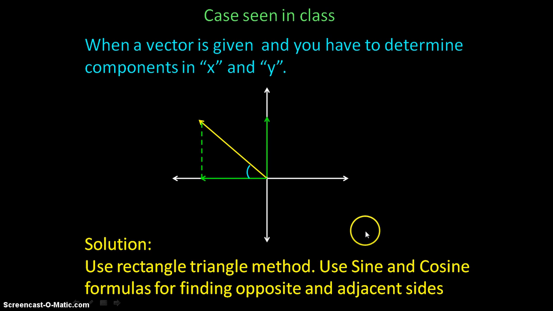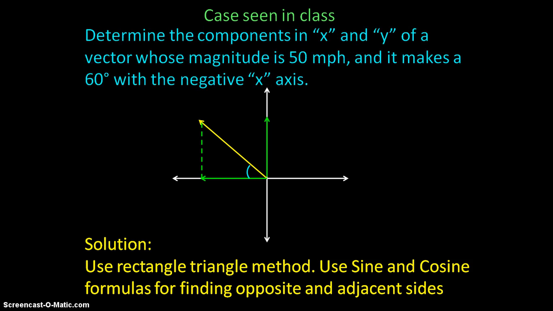Okay, as we did it in class, we have to apply sine and cosine formulas in order to get the opposite and adjacent sides. It means the components in y and x. Like this example. Determine the components in x and y of a vector whose magnitude is 50 miles per hour and it makes an angle of 60 degrees with a negative x-axis. So we have the 60 degrees that is formed between the vector and the negative x-axis. And this is the magnitude of the vector, 50 miles per hour.